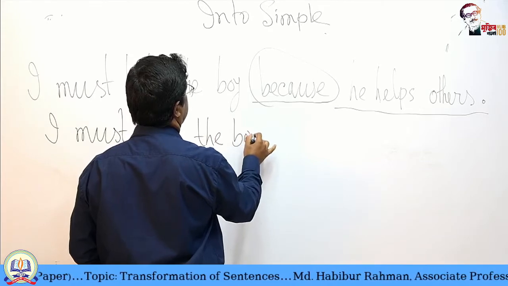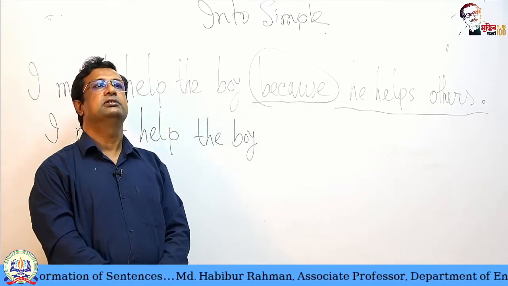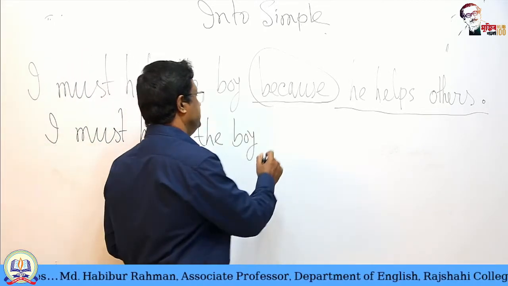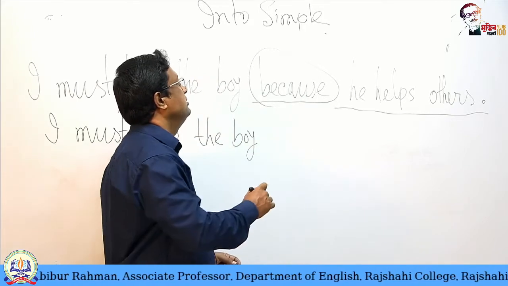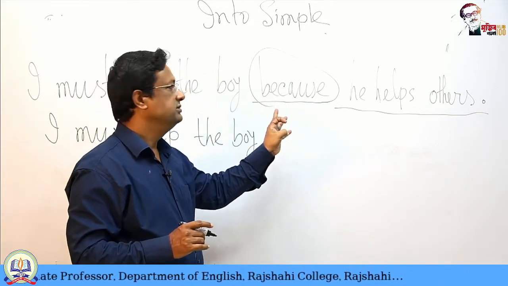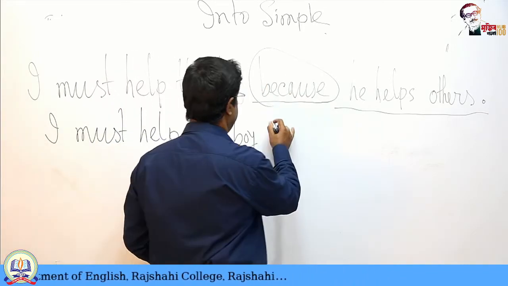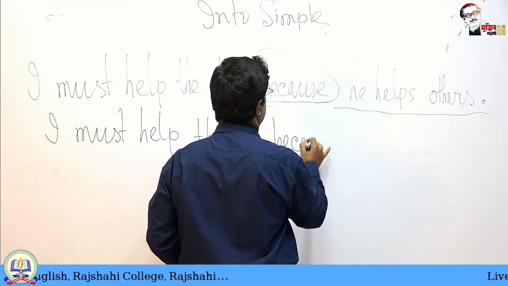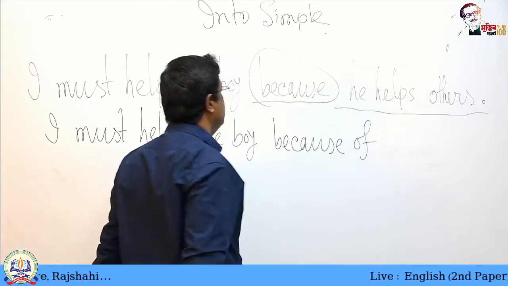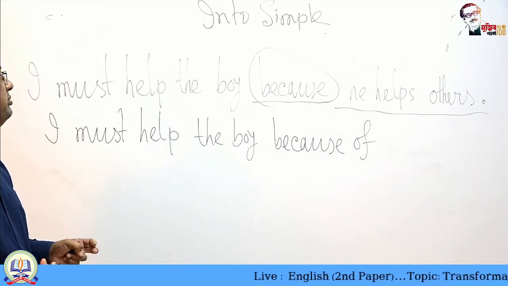Because is a conjunction, but because of is a preposition, and the conjunction must be eliminated. It will go forever. Because of. This is the cause. I must help the boy because of.